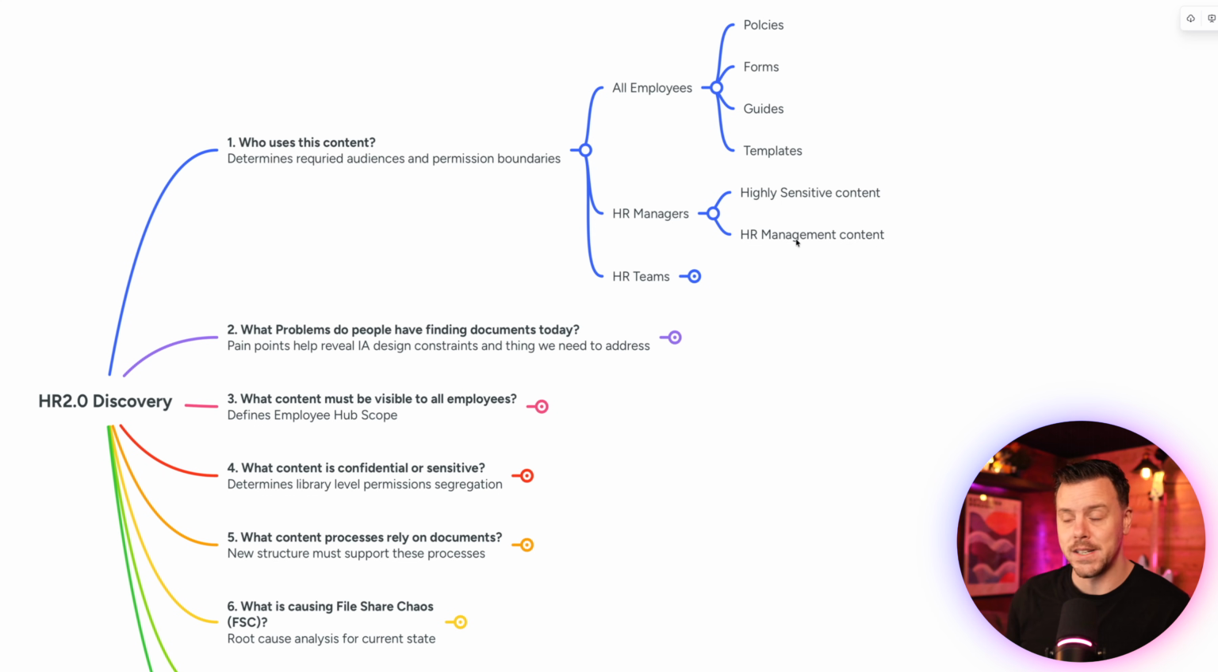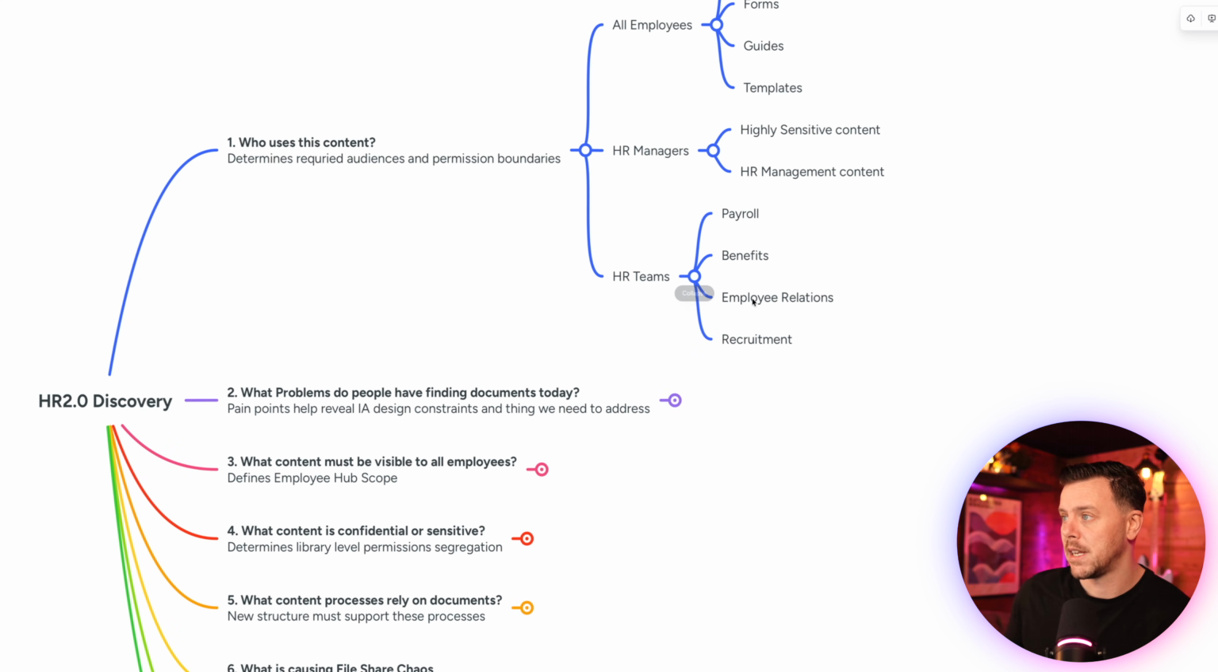We know from our discovery these exist, so we capture them. And then we have content which is for the HR team. So we might have a payroll team, benefits, employee relations, recruitment, that kind of thing. We're just outlining the high level audiences and the content that they work with. Straightforward enough. And then we can look at what problems people have finding the documents today.